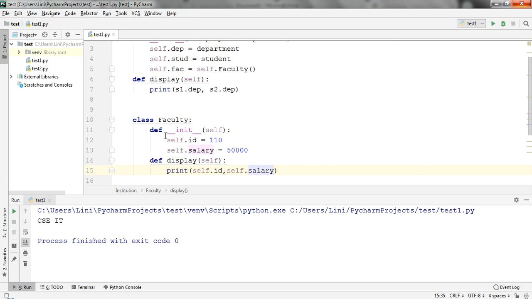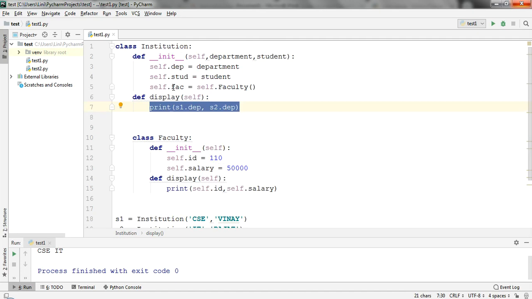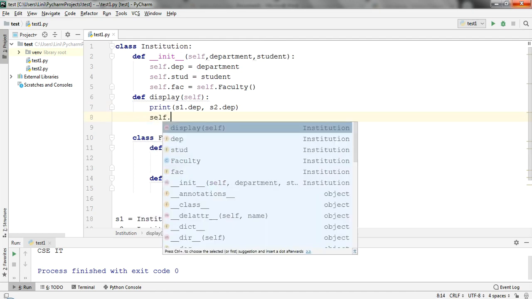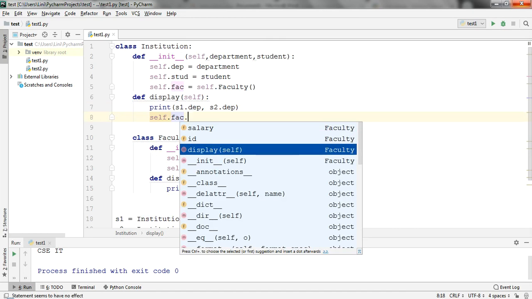Now just understand this particular thing. This is a very beautiful thing you have to understand. See, s1.display will directly go into this particular display method, and under this display method it is showing only s1.div and s2.div. No doubt it will definitely print, but I want to include the output of this inner class faculty. Though I have created the instance, I haven't called that instance anywhere inside this. So how to call this? I can use self.fac, correct? Dot what function you have used, display is the function.